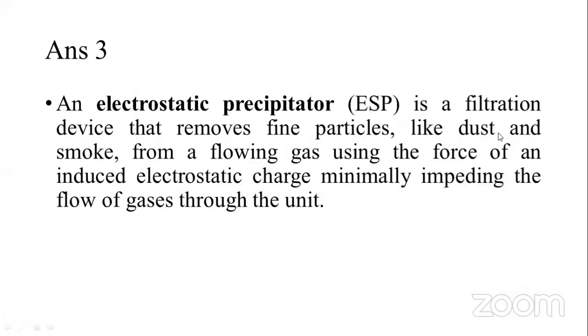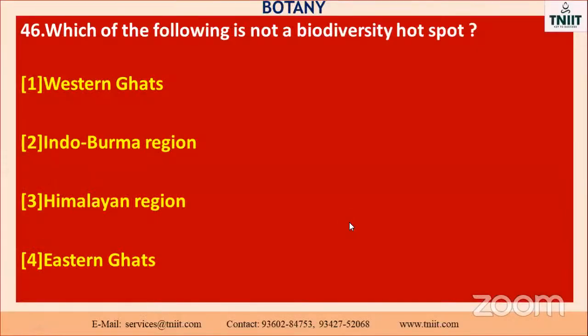Okay. And see, the electrostatic precipitator is a filtration device that removes fine particles, like dust and also smoke, from the flowing gases using the force of an induced electrostatic charge, minimally impeding the flow of gases throughout the unit. When you are using this type of precipitator, what happens? The dust particles are very few, and they can be exhausted from the industries.